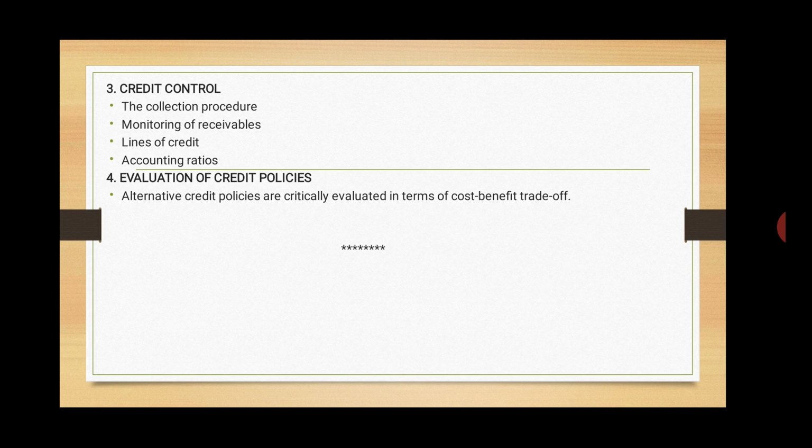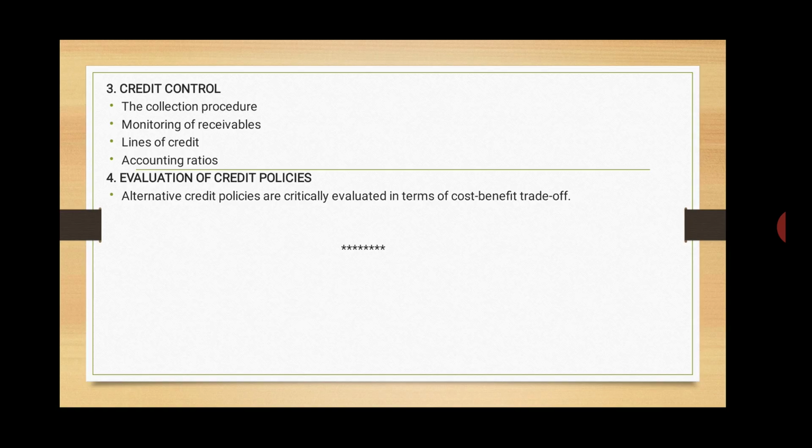And the second technique which is generally available for monitoring the receivables is the aging schedule. What is an aging schedule? The quality of the receivables of a firm can be measured by looking at the age of the receivables. Meaning, the older the receivable, the lower is the quality and the greater the likelihood of a default. What happens in the aging schedule? The total outstanding receivables on a particular day are classified into different age groups, with the percentage of the total receivables which fall in each group.